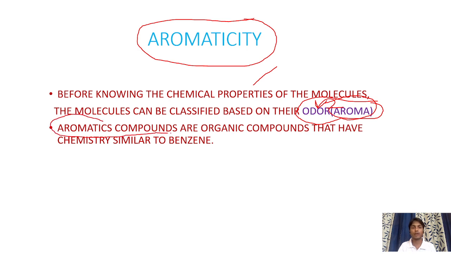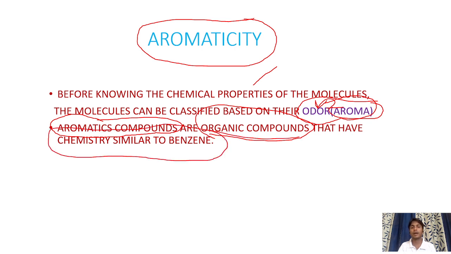What is the meaning of aromatic compounds? Aromatic compounds are organic compounds. These organic compounds have chemistry similar to that of benzene, hence we call them aromatic compounds.